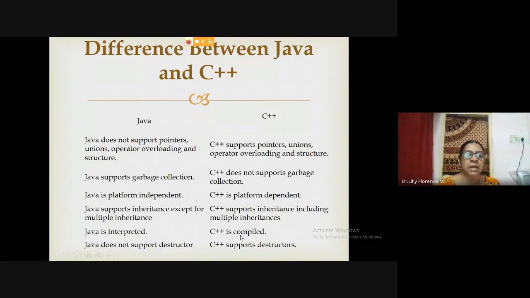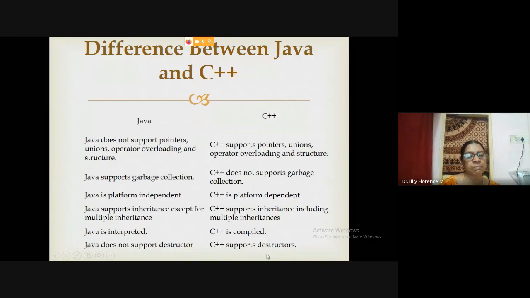And C++ is compiled, but Java is both. It will take compilation and interpretation. Compilation takes place when you write your Java program, then we have to compile your Java code. So it will create a bytecode. After compilation, the bytecode will be there. When you execute your bytecode, the interpretation will take place. It will execute the bytecode in an interpreted way. So both compilation and interpretation will take place.